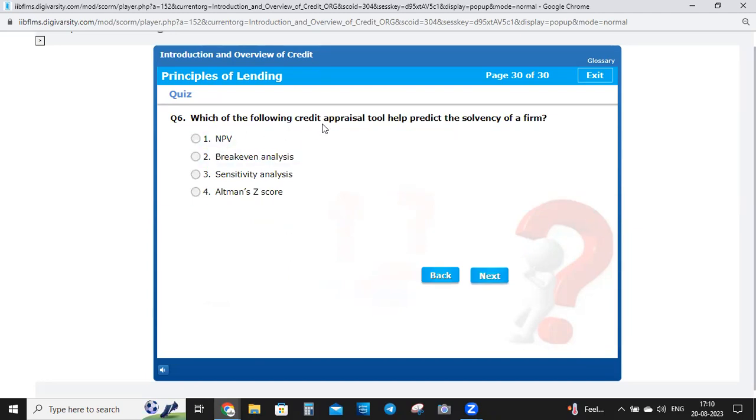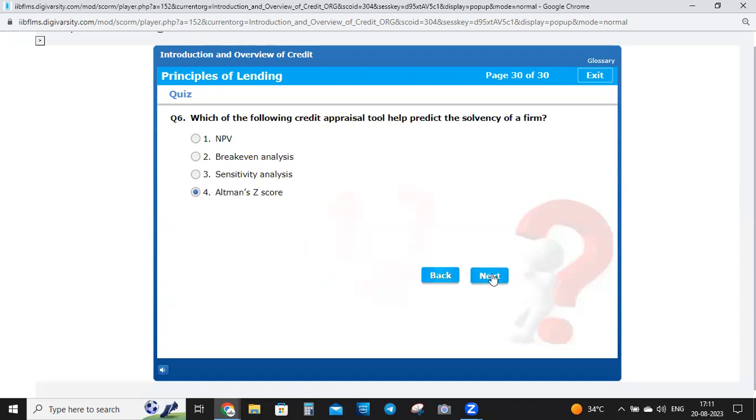Which of the following credit appraisal tools helps predict the solvency of a firm? So friends, अगर solvency हमें किसी firm की find out करनी है तो कौन सा appraisal tool use कर सकते हैं? Our options are NPV, break even analysis, sensitivity analysis, Altman's Z score. So let's see what is the correct answer, and the right answer is fourth, that is Altman's Z score. This is a very important tool to predict the solvency of a firm.